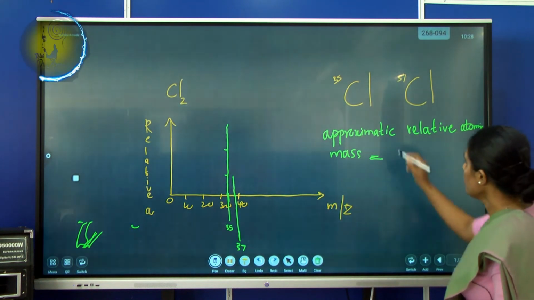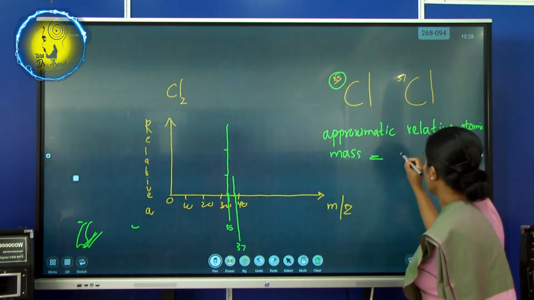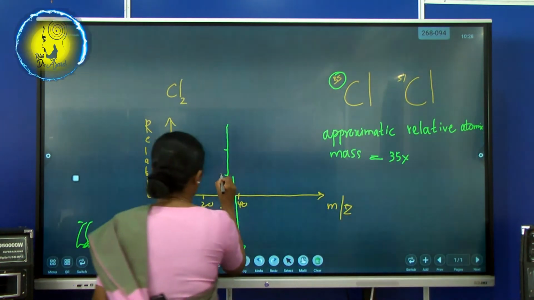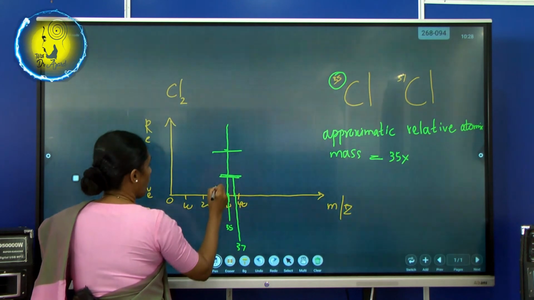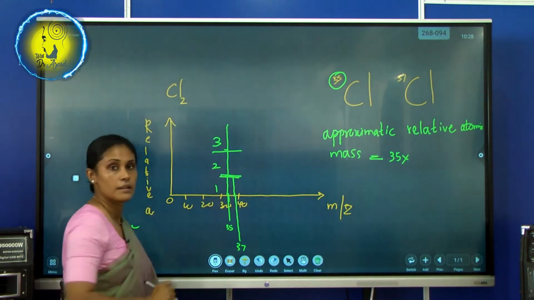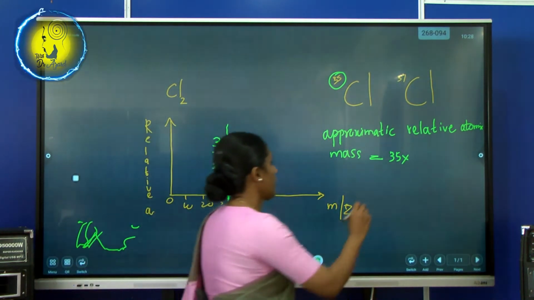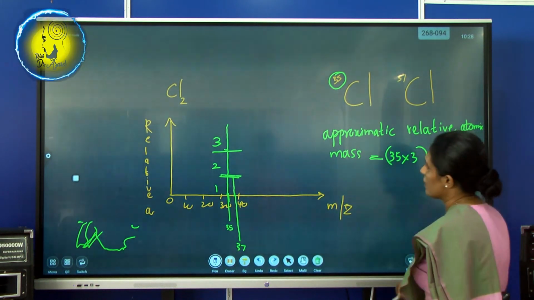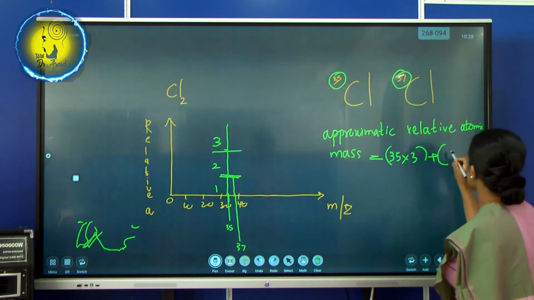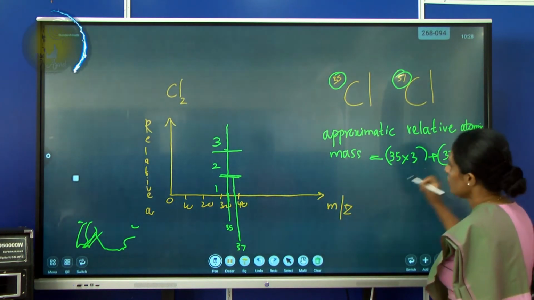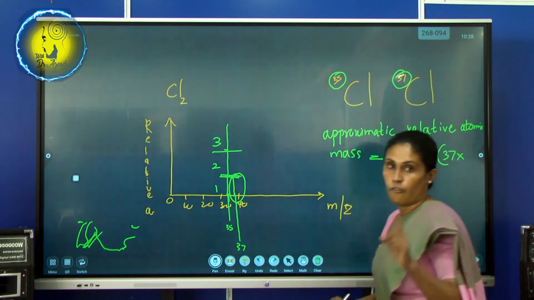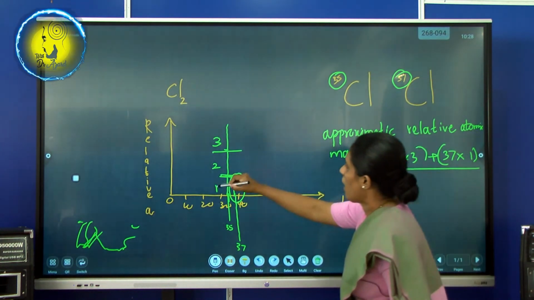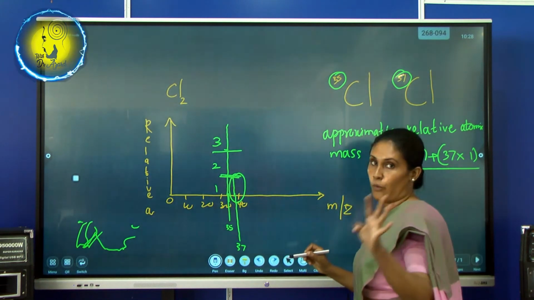So what do we do? See, 35, how many times when we compared? 1, 2, 3, thrice. Isotope 37, how many times? 1 time. Divisible by 1, 2, 3 with this 4.